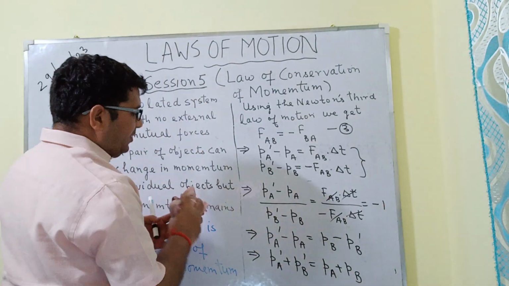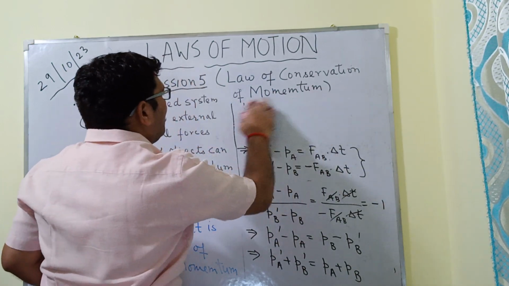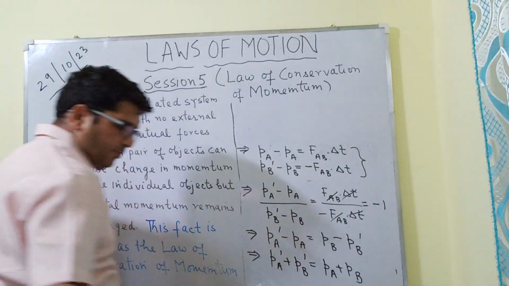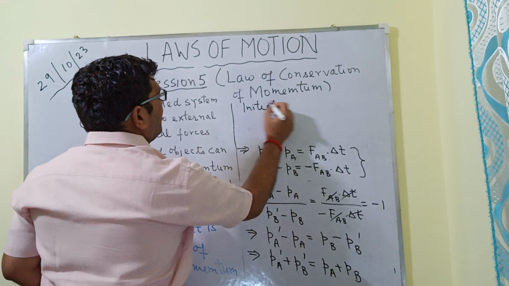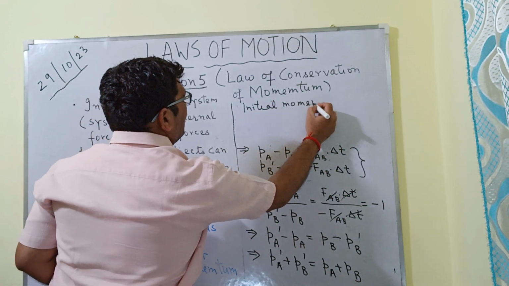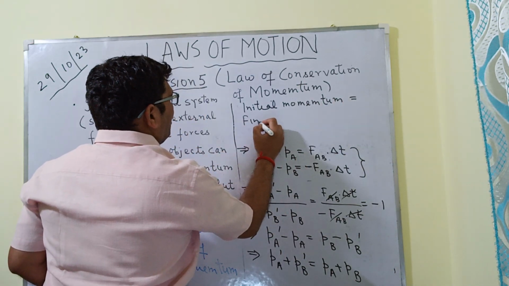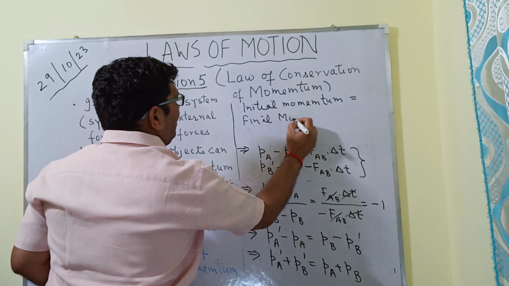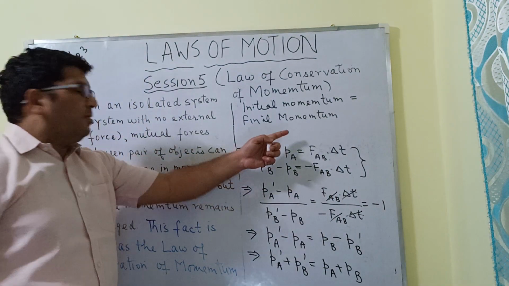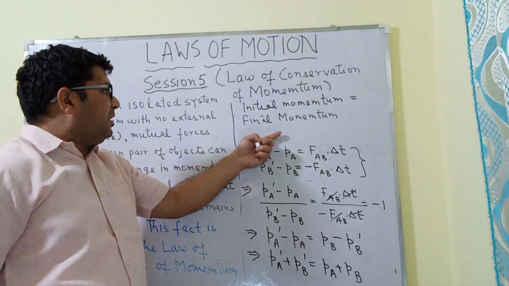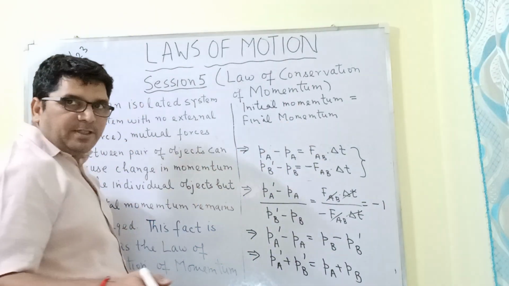So in other words we can say that the initial momentum before the collision is equal to the final momentum after the collision in an isolated system.